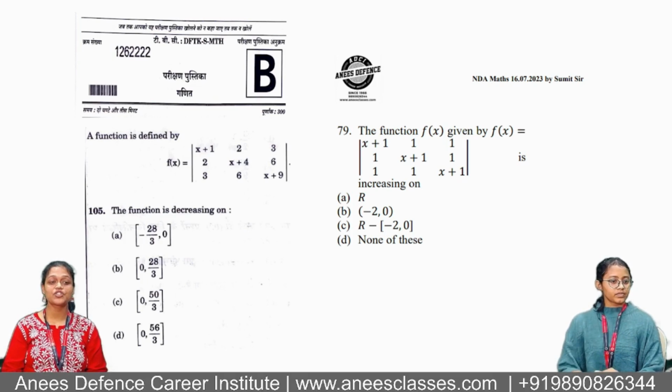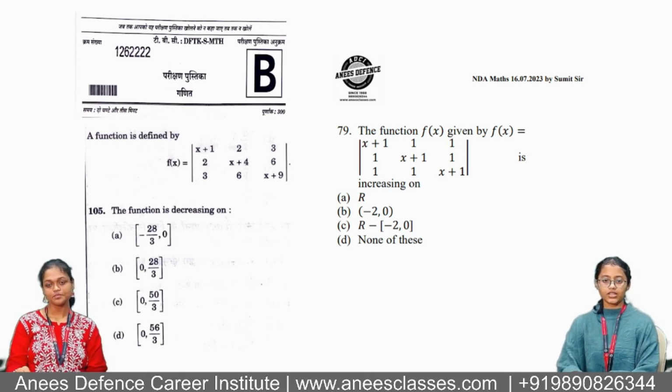The 105th question in the NDA attempt was similar to a question in the mock test at ADCI. In the 105th question, they are discussing the decreasing value of the determinant, and in the 79th question, they are discussing the increasing value of the determinant.